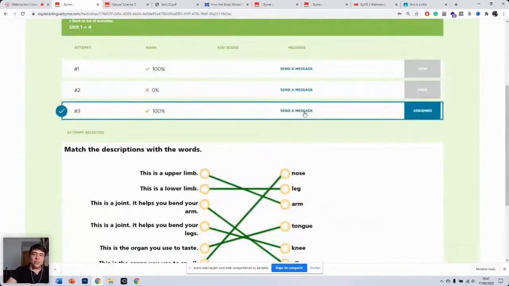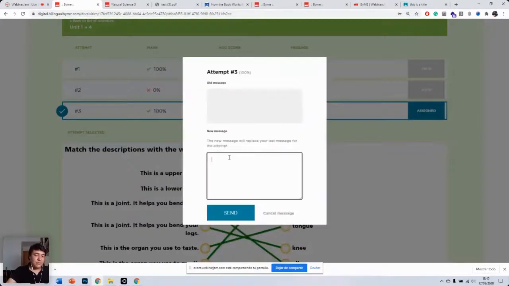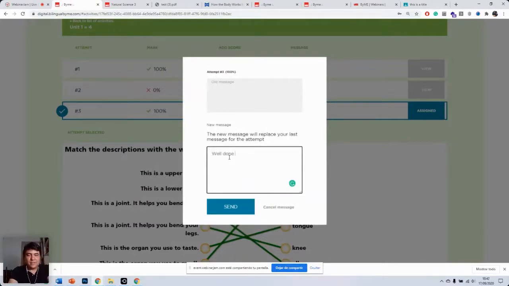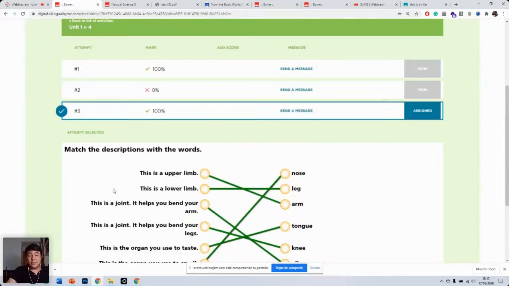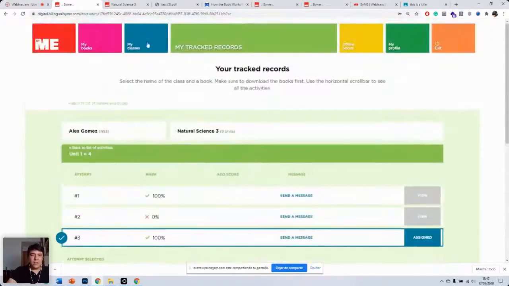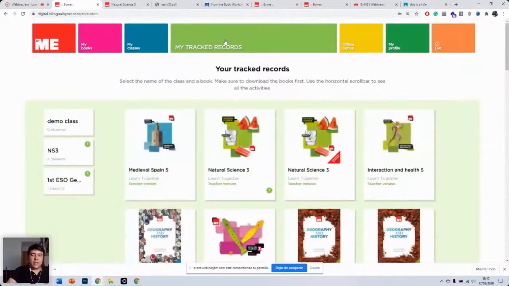You can also send them a message. So you can write here, for example, well done, Alex. Send a message. So next time Alex logs into that account, he'll be able to see the message when he has a look at this particular exercise. So that would be in my track records.